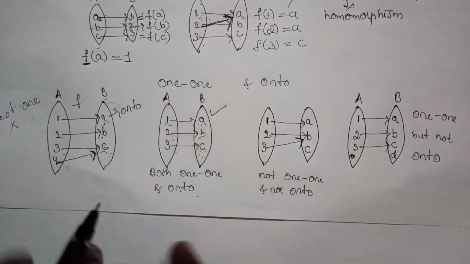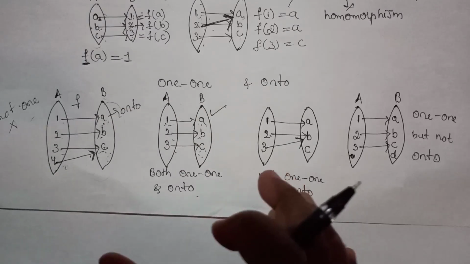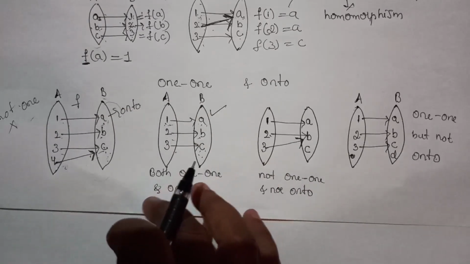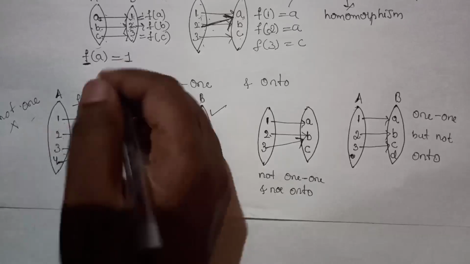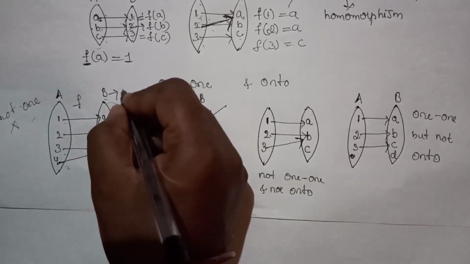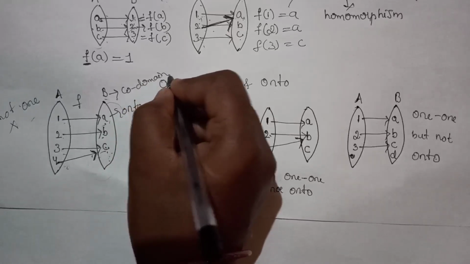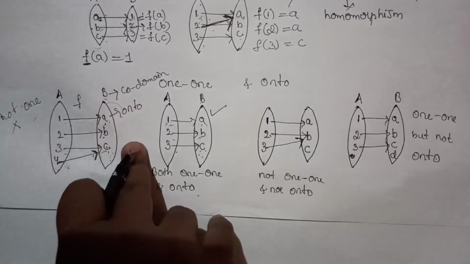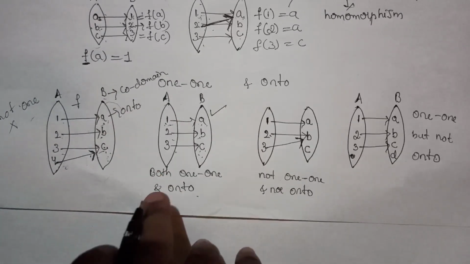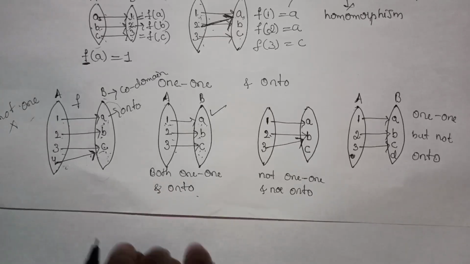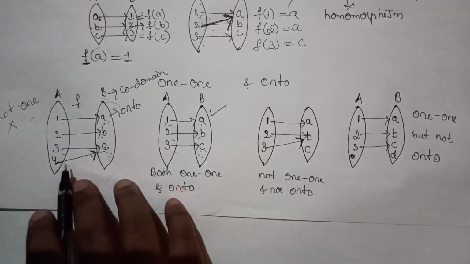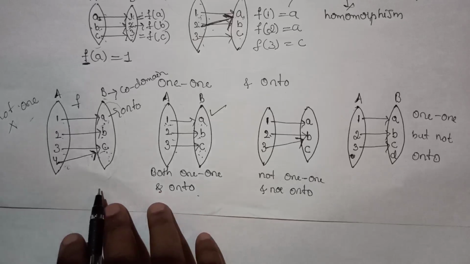So that means a mapping is said to be onto if all the elements in the codomain, always remember that the second set is called the codomain, must have at least one pre-image.